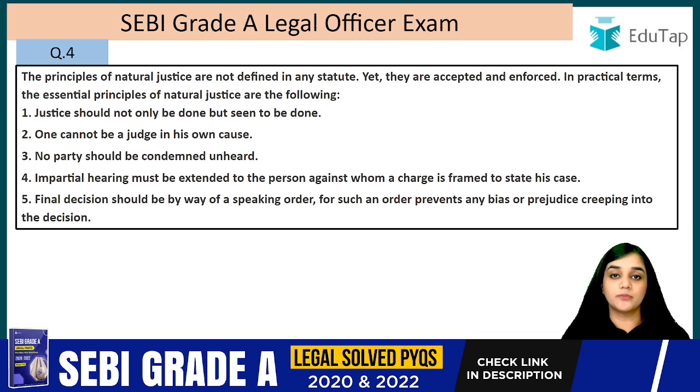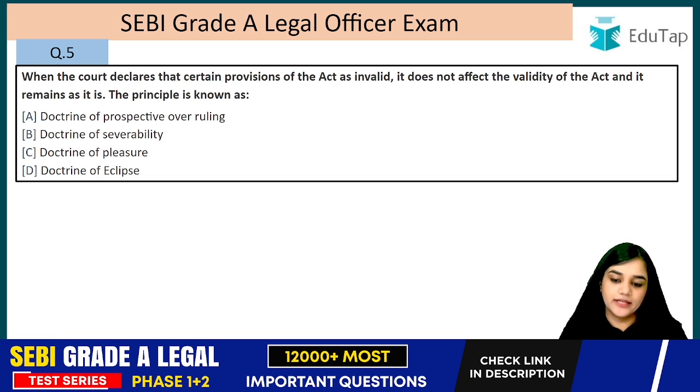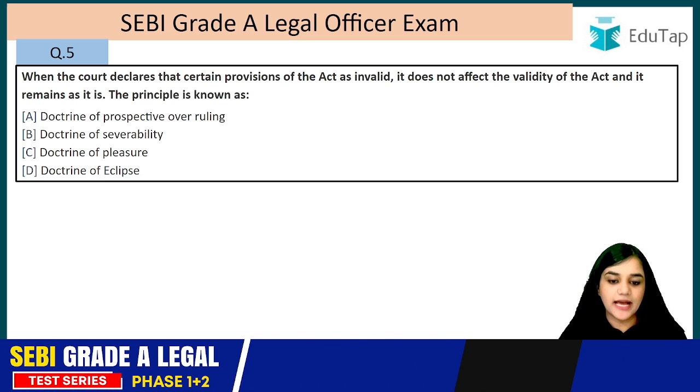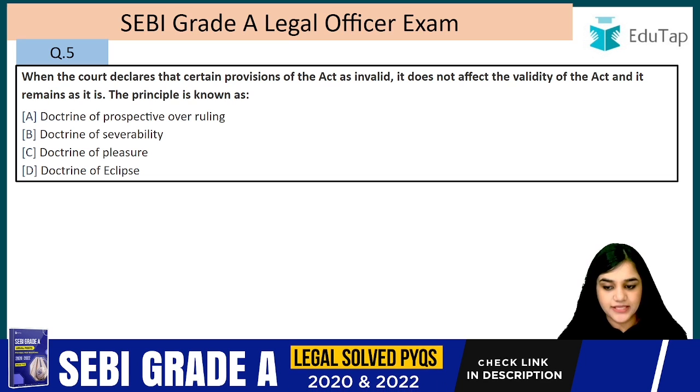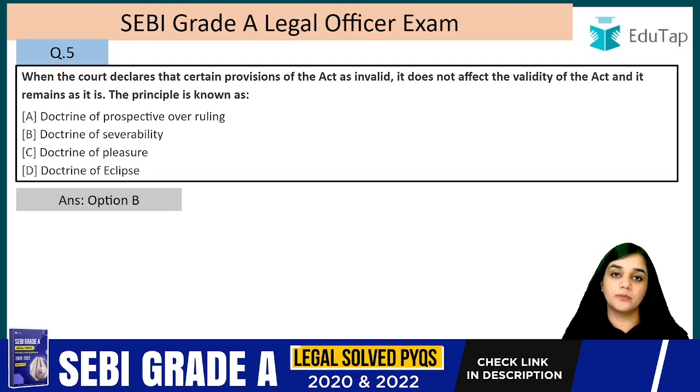So these are all the principles of natural justice. Question number 5. When the court declares that certain provisions of the act as invalid, it does not affect the validity of the act and it remains as it is. So this principle is known as doctrine of severability, right?